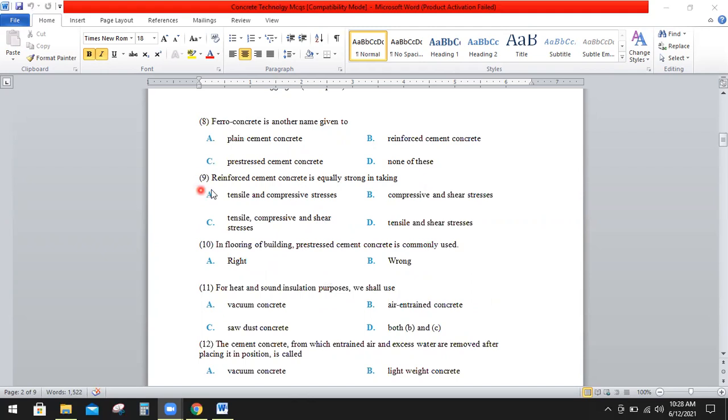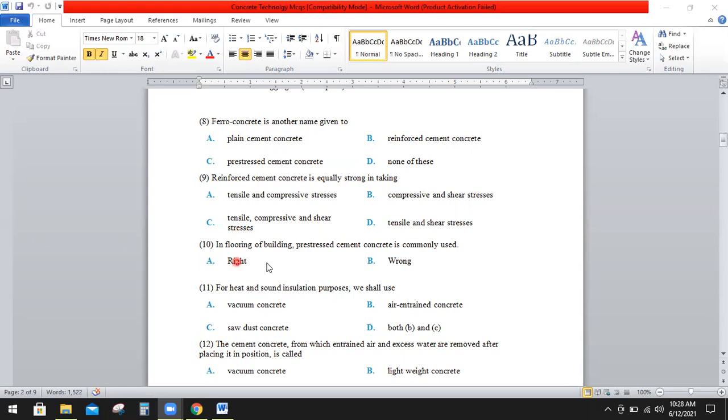Question number 9: reinforced cement concrete is equally strong in taking A, tensile and compressive stresses, B, compressive and shear stresses, C, tensile, compressive and shear stresses, or D, tensile and shear stresses. So the right option is C, that is tensile, compressive, and shear stresses.